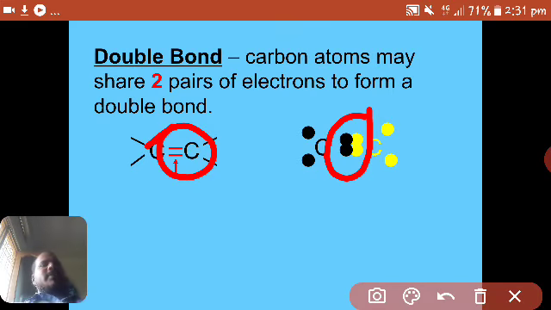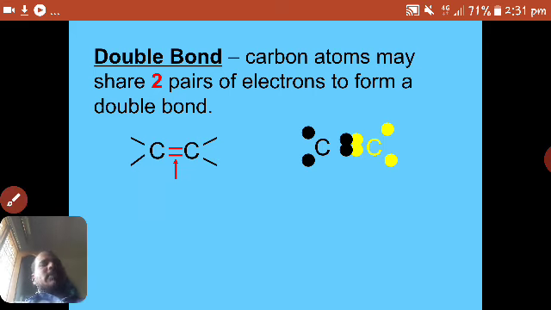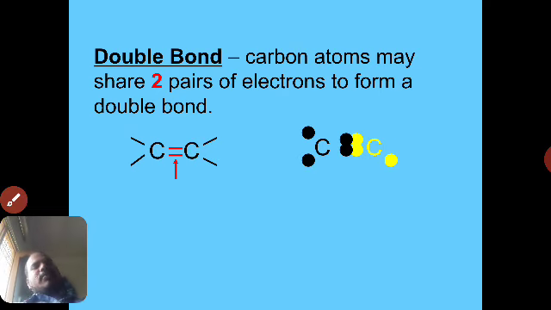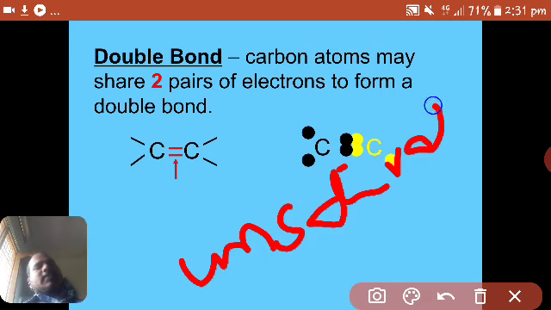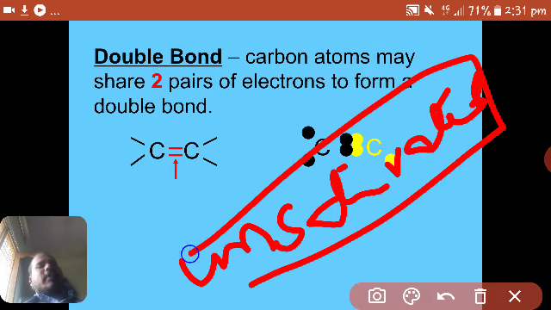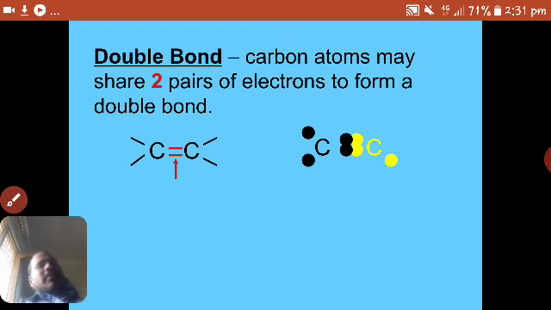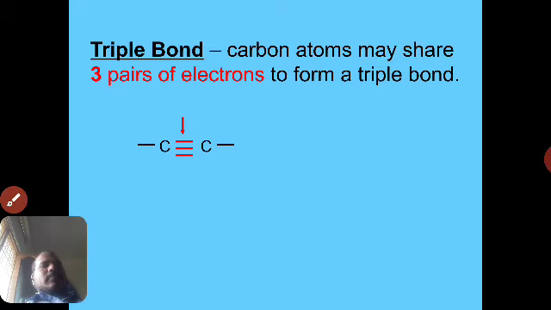So methane is a saturated molecule because there is no double bond between any atom. That's why methane is a saturated compound, right? Why it is called methane, we will discuss later. And again, unsaturated compounds, we have already discussed. Compounds where carbon atoms have double or triple bonds are called unsaturated compounds. Ethene, for example, has a double bond between two carbon atoms, so it is called an unsaturated compound.